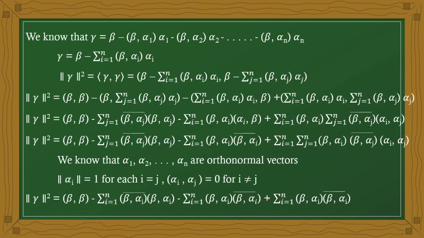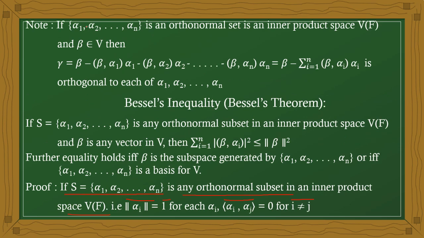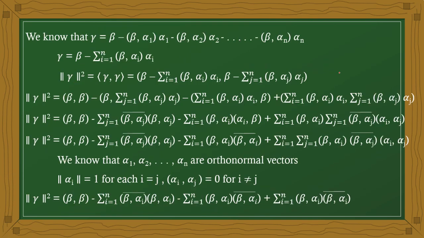Now, as per the previous definition, we take gamma, a vector in the inner product space, such that gamma equals beta minus the inner product of beta and alpha 1 times alpha 1. The inner product value is always a scalar value, not a vector value.